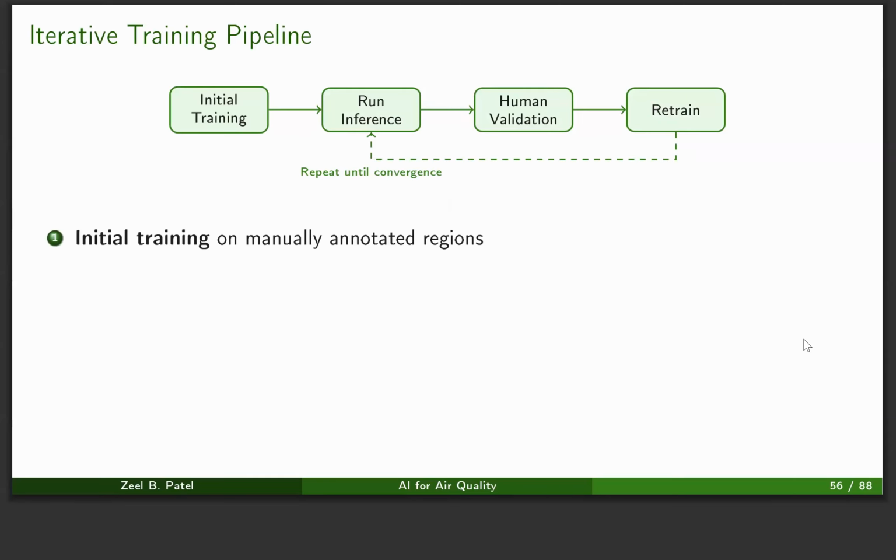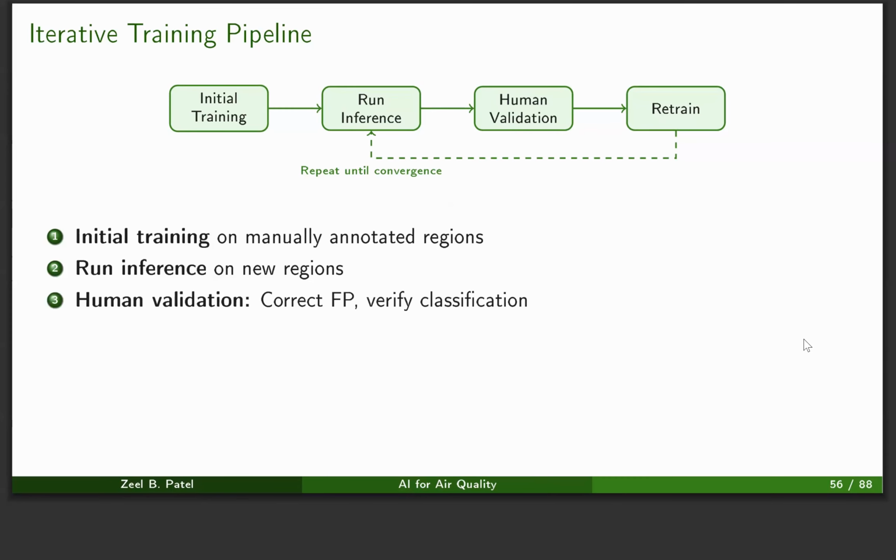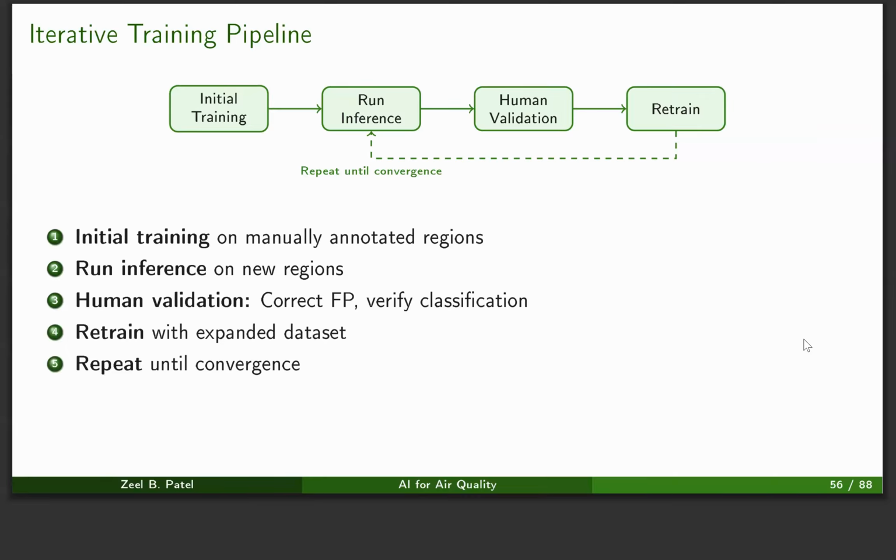The iterative training pipeline looks like this. We did the initial training on the 4 regions that I just spoke about. We run the inference on the new regions. We do human validation, which means that we correct all the false positives, and we verify if there was a classification error, which means that if the model predicted a CFCBK as FCBK, then we would manually correct that. Then we retrain with the expanded dataset and repeat until convergence.